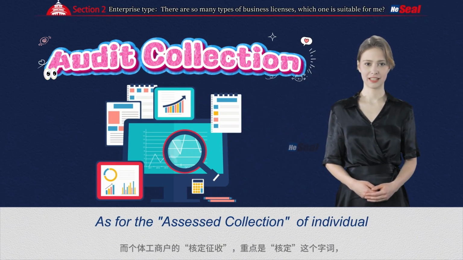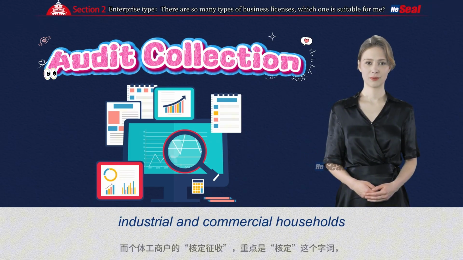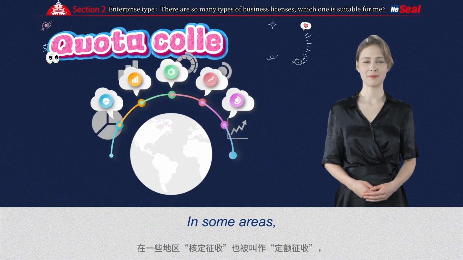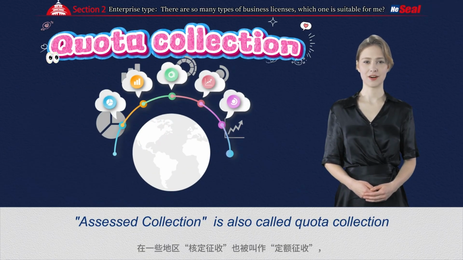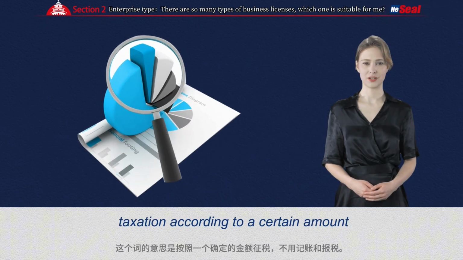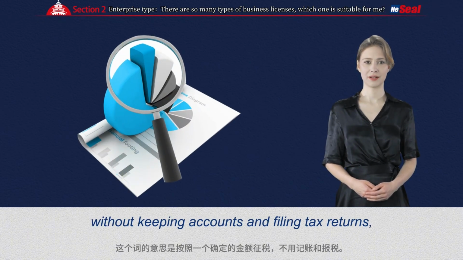As for the assessed collection of individual industrial and commercial households, the key point is the word assessed. In some areas, assessed collection is also called quota collection. This word means taxation according to a certain amount without keeping accounts and filing tax returns.